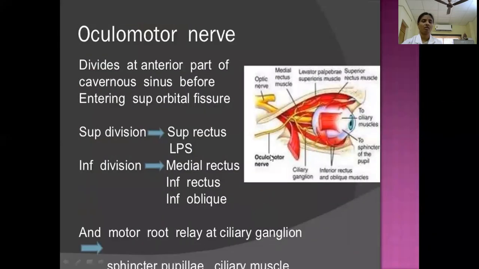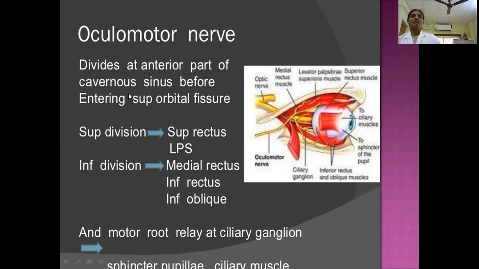Then the oculomotor nerve. Here, the oculomotor nerve is a voluntary nerve because it supplies the somatic muscles, all extraocular muscles except SO4 LR6. This formula you should remember. All the extraocular muscles are supplied by the oculomotor nerve except LR6 SO4. SO4 means the superior oblique by means of the trochlear nerve, and LR6 means the lateral rectus by means of the sixth cranial nerve, the abducent nerve. The remaining muscles are all supplied by the oculomotor nerve.